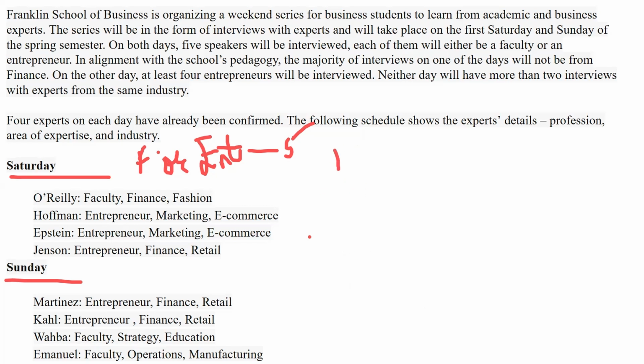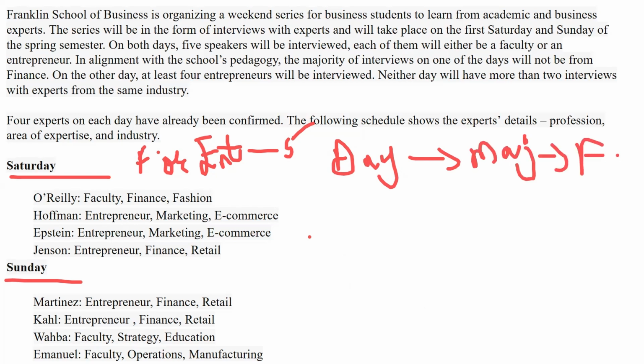So on one of the days, the majority will not be finance. On the other day, at least 4 entrepreneurs will be interviewed. The other day, how many? 4 entrepreneurs.